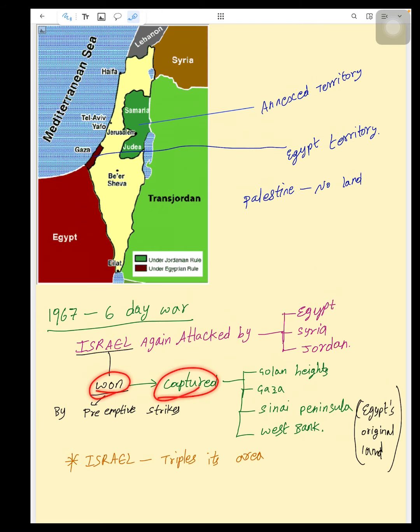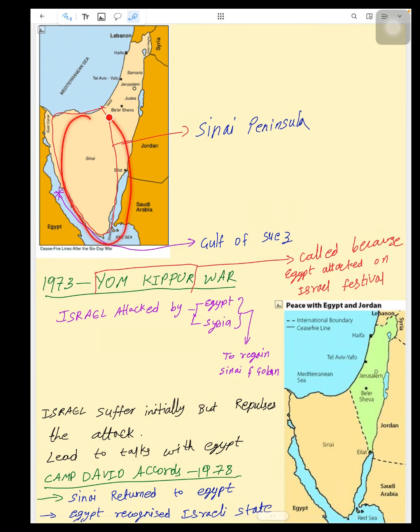But again, Israel won. They captured the Golan Heights, which are located here, this Gaza, the Sinai Peninsula, I will show you in the next page, and also the West Bank. So this Sinai Peninsula is Egypt's original land, which doesn't belong to Israel or Palestine. So after this war, Israel tripled its area. Here, this is the Sinai Peninsula, which belongs to Egypt.